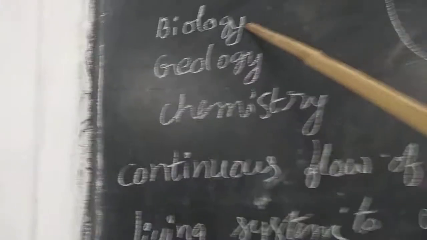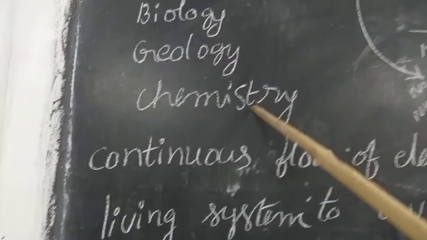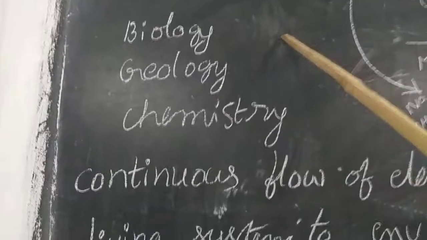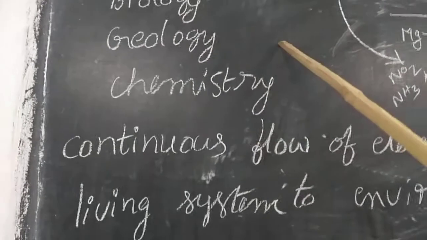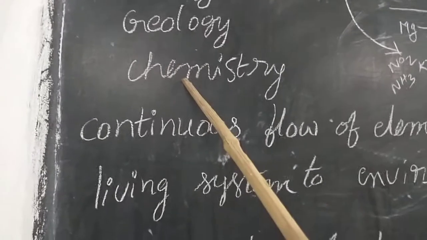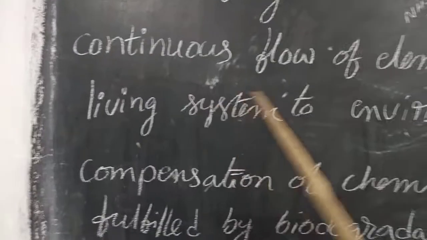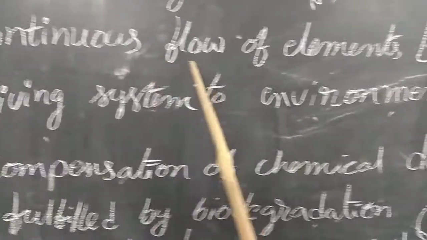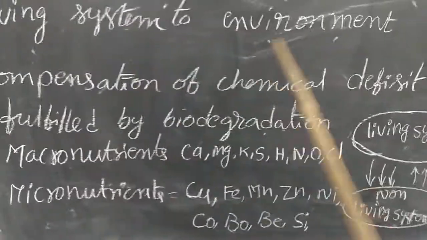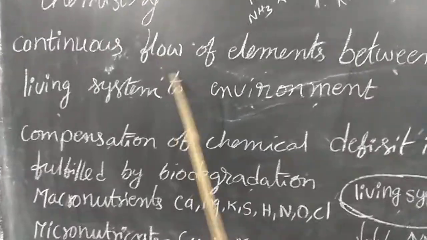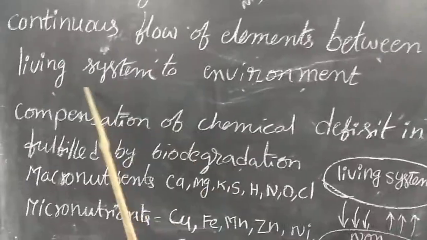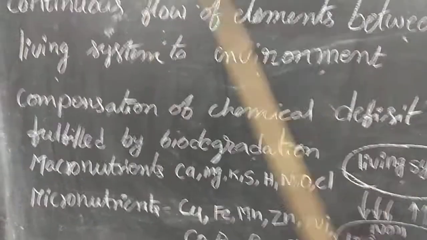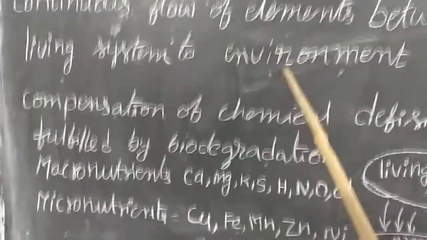The word biogeochemical consists of biology, geology and chemistry. Biology includes all the living system. Geology means the earth's crust. Chemistry means the study of different elements and their compounds. The definition of biogeochemical cycles: the continuous flow of elements between the living system and the environment is called the biogeochemical cycle.